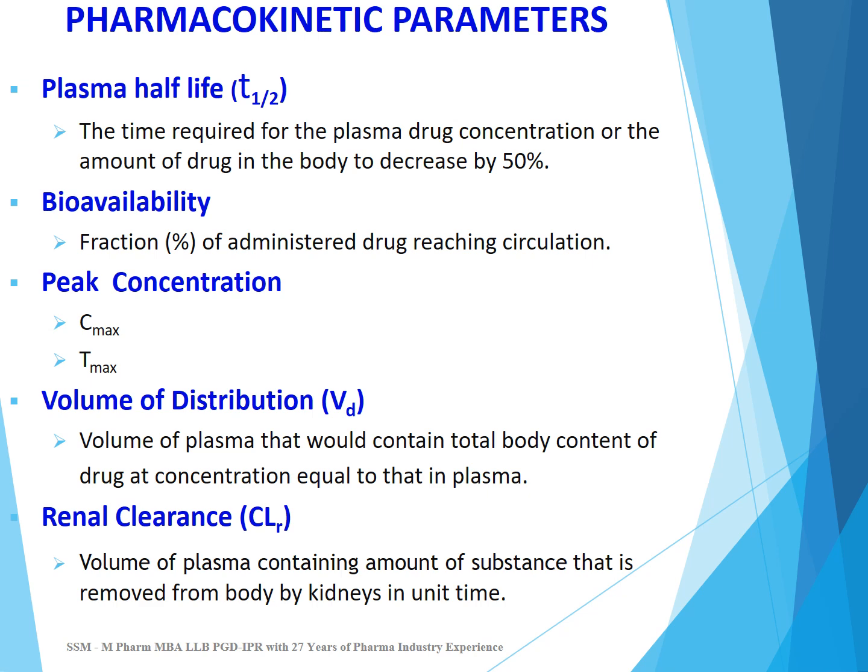Volume of distribution, or VD, is the volume of plasma that would contain total body content of drug at concentration equal to that in plasma. Renal clearance, CLR, is the volume of plasma containing amount of substance that is removed from body by kidneys in unit time.